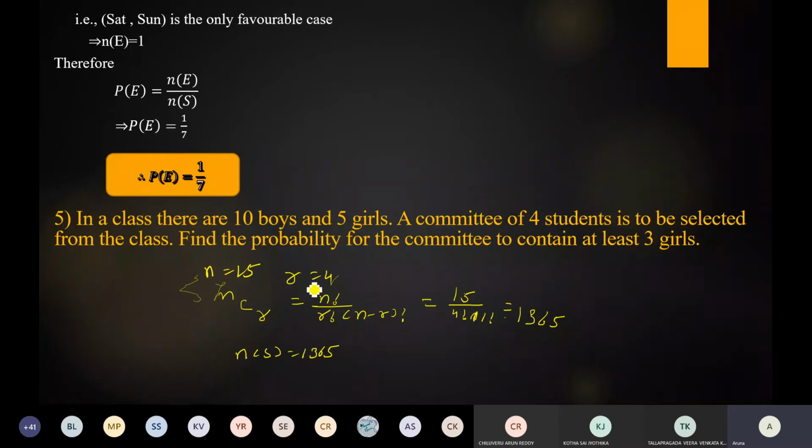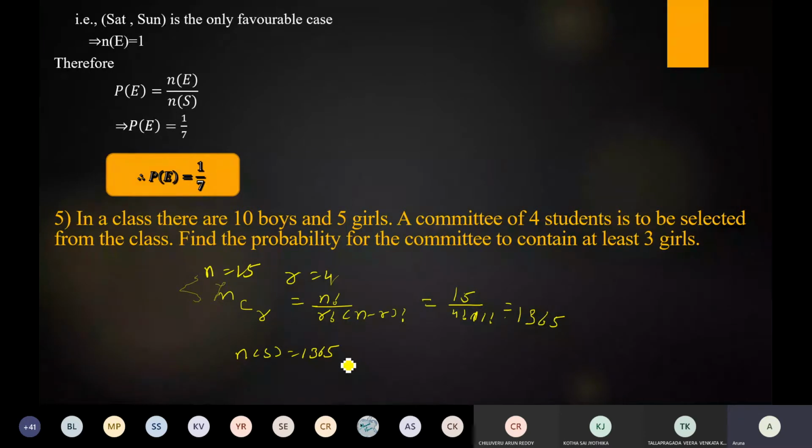So take r is equal to 4. After identifying n and r, write the number of ways using the combination formula nCr, which is n factorial by r factorial into n minus r factorial. If we apply this formula, the number of ways n of s is equal to 1365.